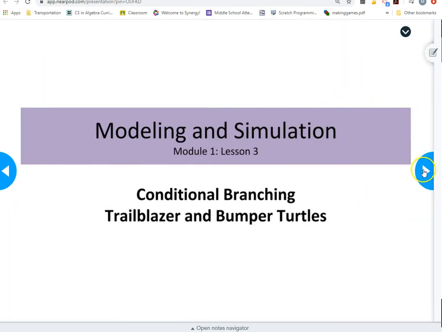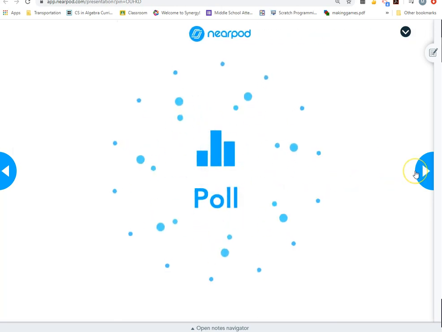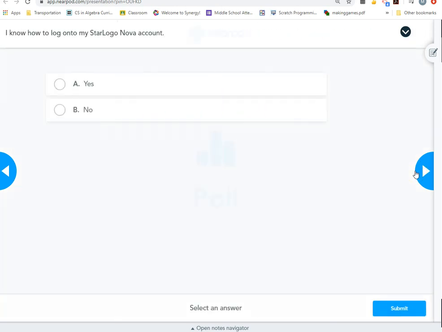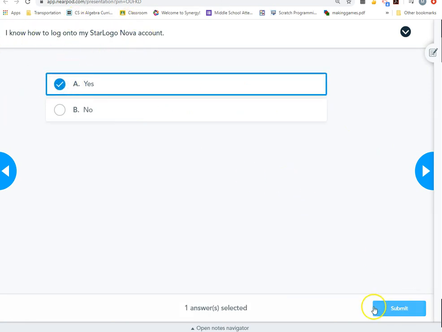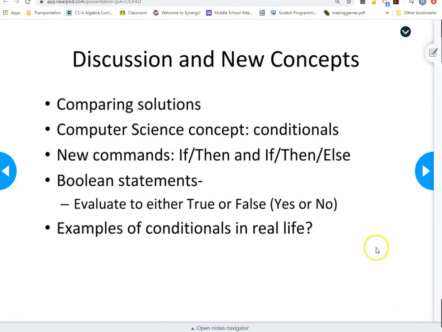Next, what we're doing today is modeling and simulation. So we're doing conditional branching. The stuff that we did yesterday was all part of what we're doing today. So make sure you know how to log on to StarLogo Nova because you're going to need it today. Make sure you push submit. Don't just skip it.